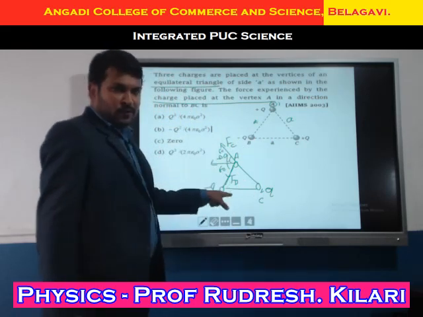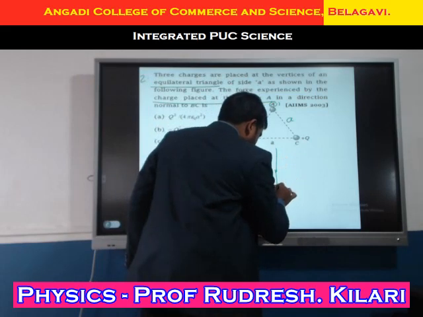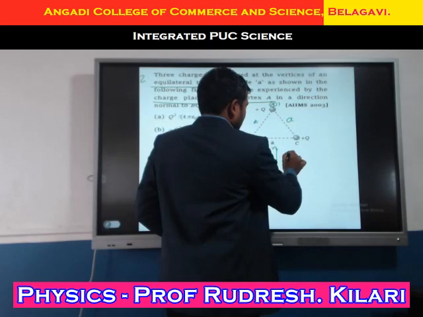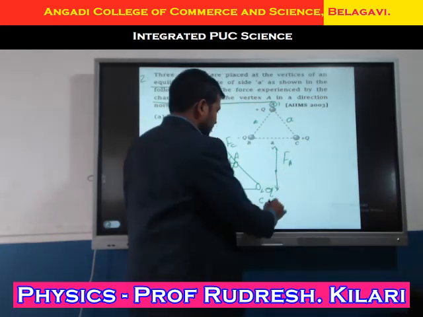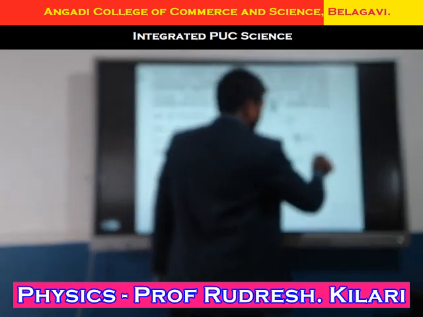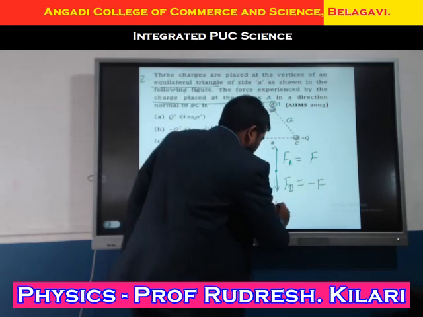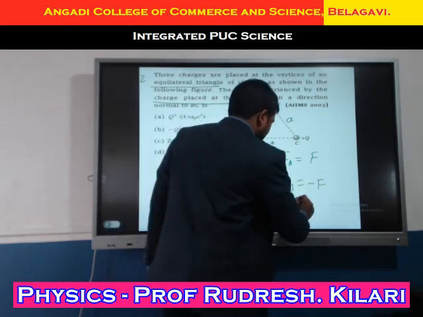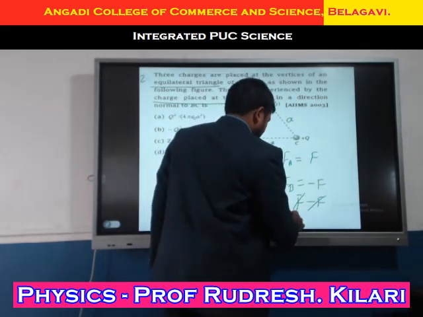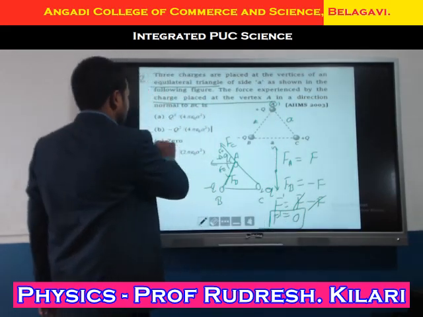The electric force is experienced along the vertical direction, upward as well as downward. If this is experiencing a force Fe and this is experiencing a force Fe, I'll call both forces F. This is positive F and this is negative F. What is the total force in the system? The total force F dash equals F minus F. What we get here is F dash equals 0.